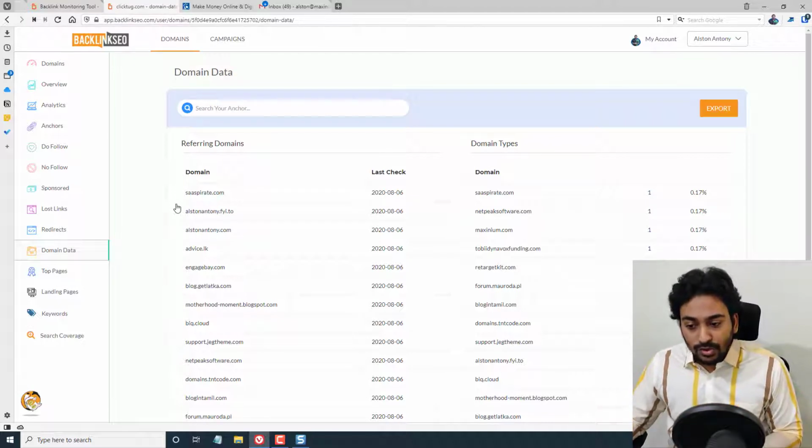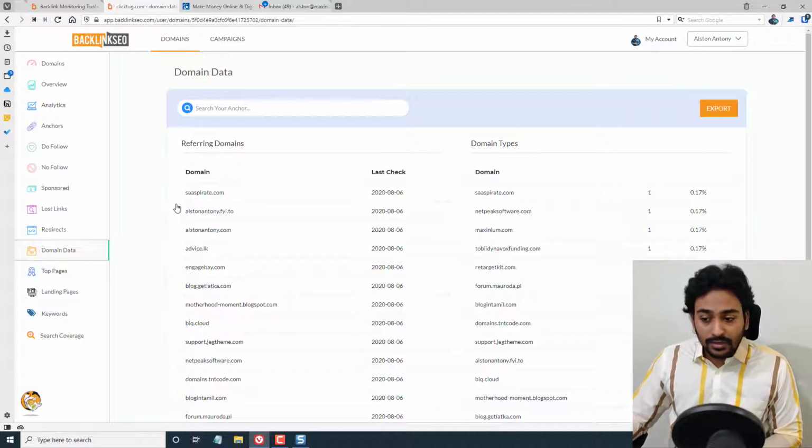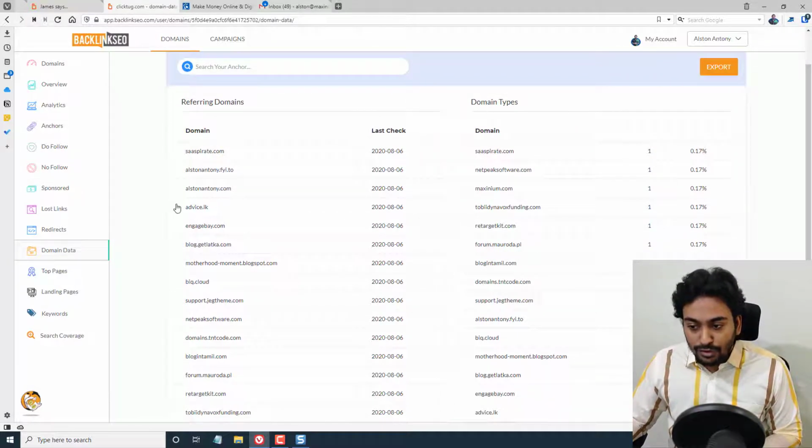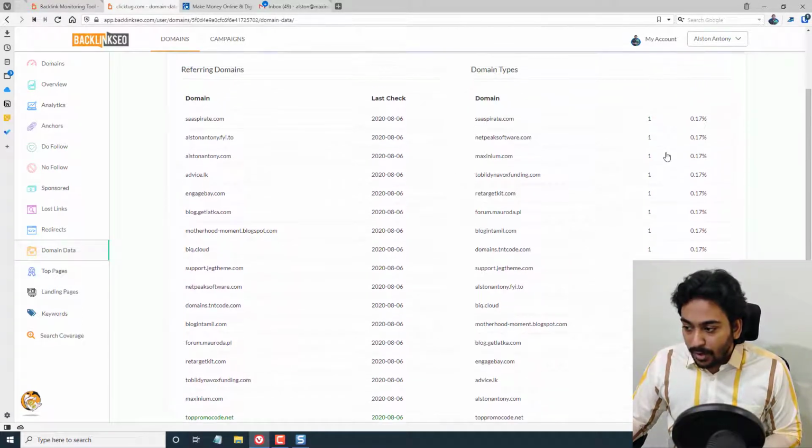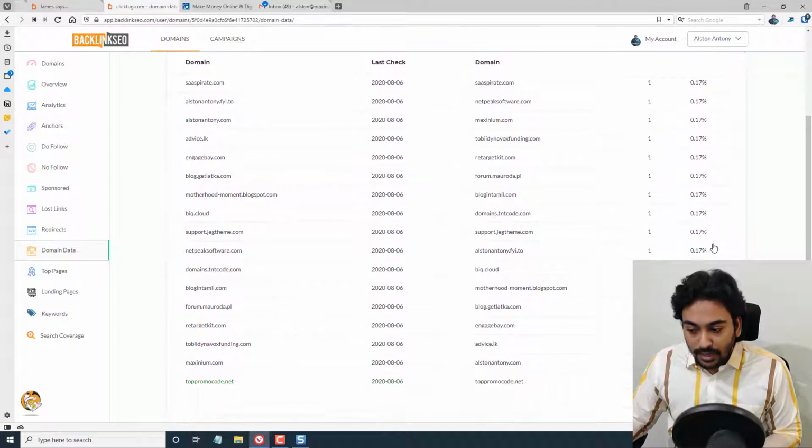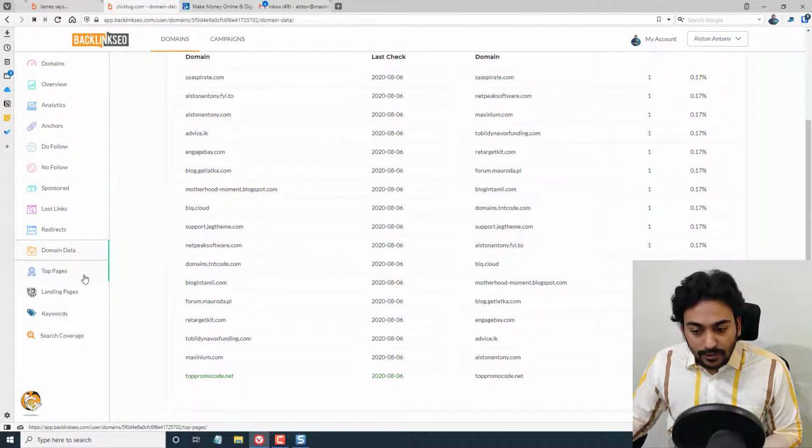Instead, it will show you all the links according to the particular domain we are receiving the link from. For example, it's showing the referring domains, what the domain types are, and what percentage of backlinks we are getting from each domain. It will show all the data here.